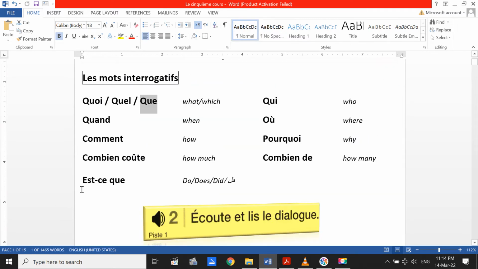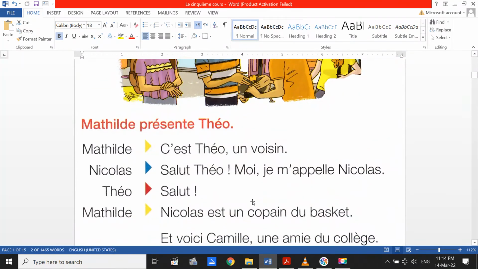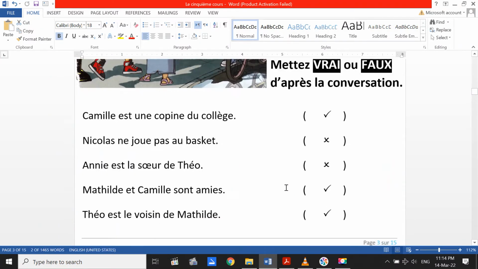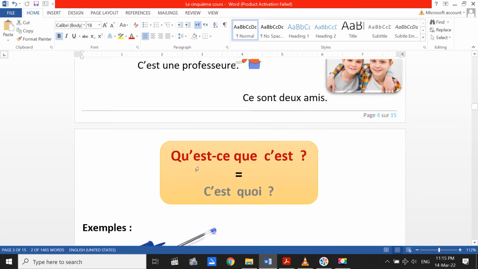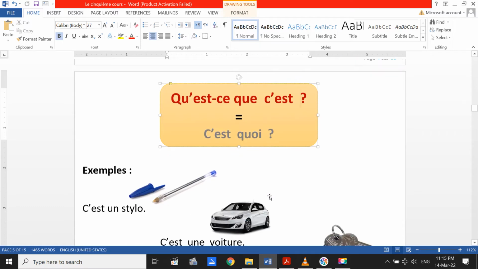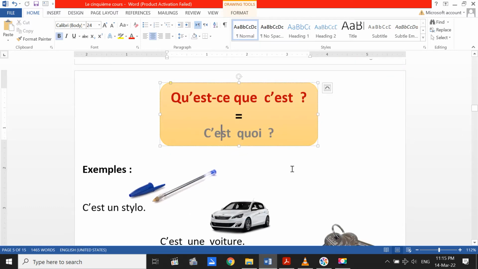But sometimes they can add est-ce after que to arrange the sentence, to make it subject, verb, then object. Like this: qu'est-ce que. It was que with Q-U-E, and after that est-ce, and est-ce here has no meaning. It just came to arrange the sentence, to make it subject, then verb, and object if we have. Qu'est-ce que c'est? What is this? And it can be c'est quoi? It can be what is this too.